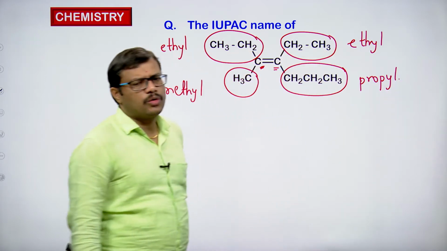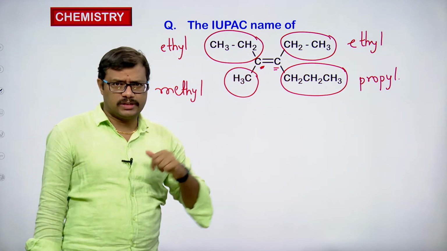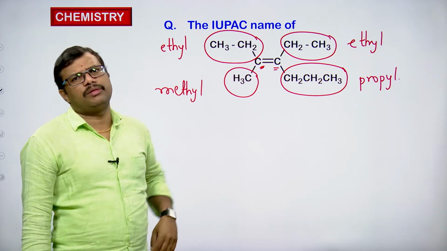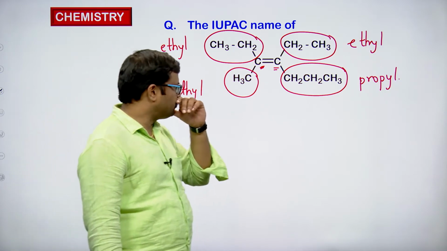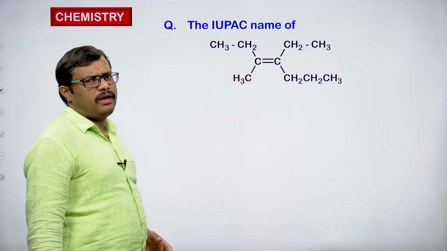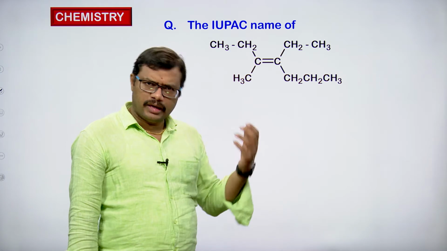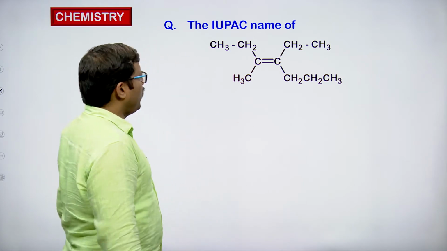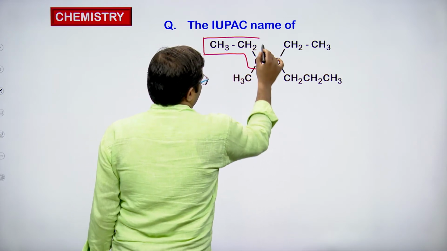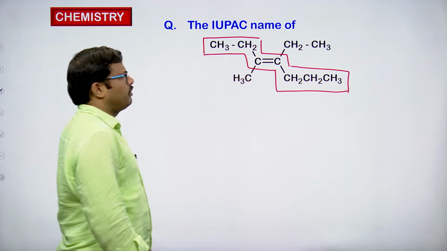So two different groups are present on the doubly bonded carbon atoms. We can expect isomerism in this case, and we have to use cis-trans nomenclature for naming this compound. In any case, if you want to name an alkene, we have to select the longest continuous carbon chain including the double bond. So I will go in this direction, and while going this way we are going to get the longest continuous carbon chain.